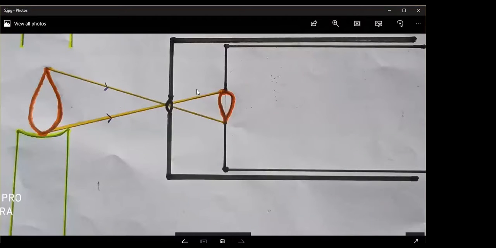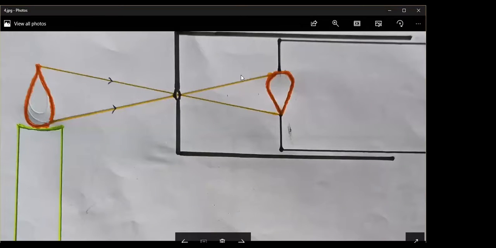So when the distance is less, that means the image size was small, and when the distance was more, the image size is big. When the distance is more, that means you have moved the outer box away from the eyes or towards the object. When the distance between the small box and big box is less, that means you have taken it towards your eyes or away from the object. Which one? The bigger box.